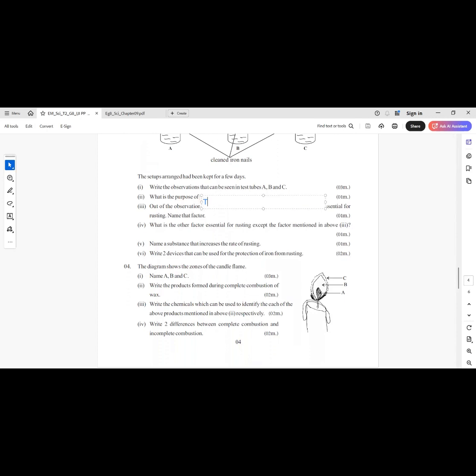To avoid dissolving oxygen gas in the atmosphere.